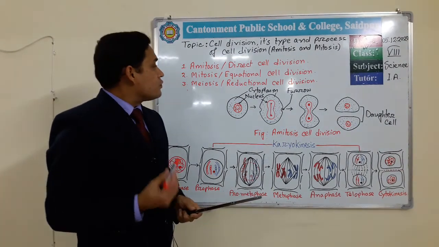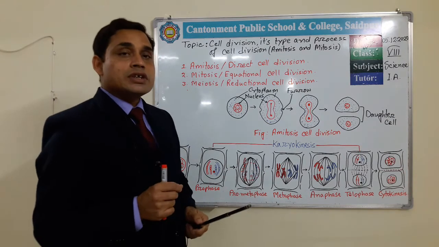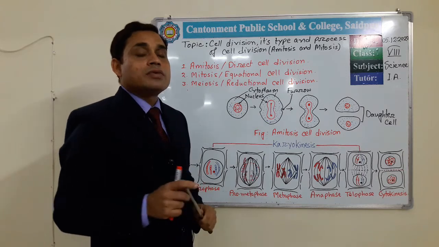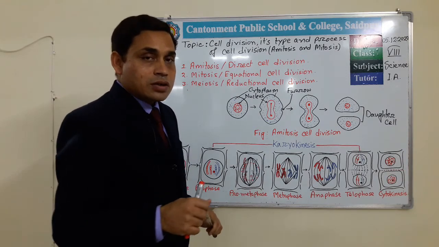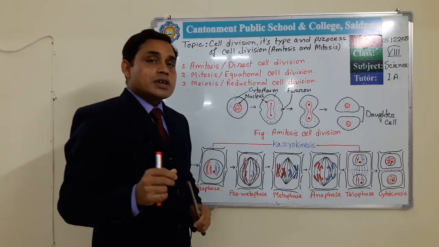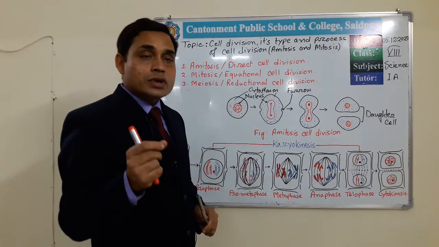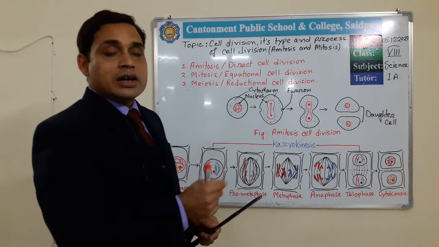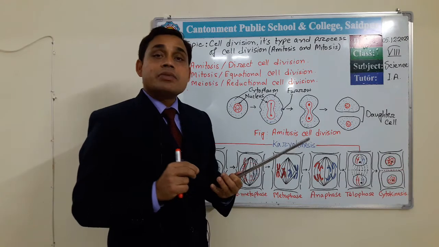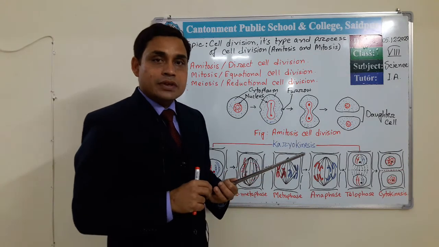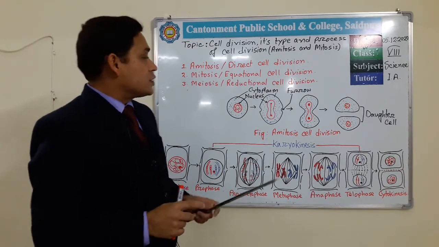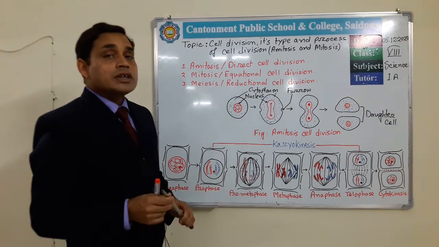At first, to define it, mitosis cell division occurs in the somatic cells of living organisms. This type of cell division occurs in the growing portions of plants, like meristem tissue, in the apical portion of the root, in leaves, and in animals in somatic cells. This mitosis cell division takes place there.